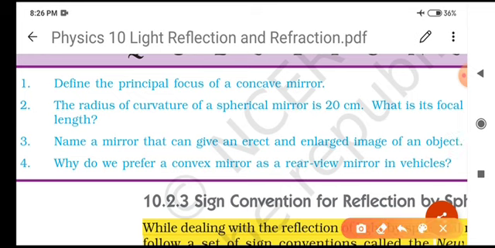And question number 4: why do we prefer a convex mirror as a rear view mirror in vehicles?